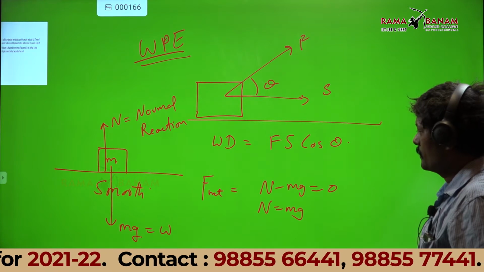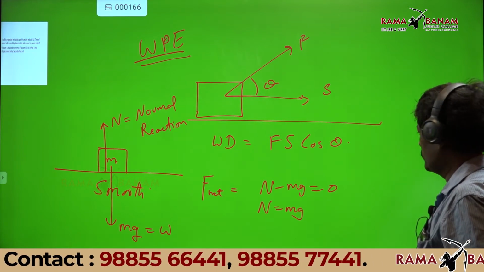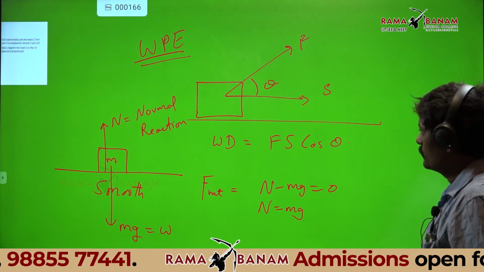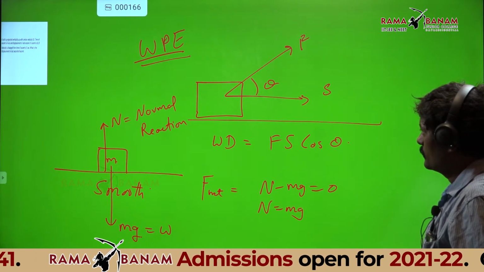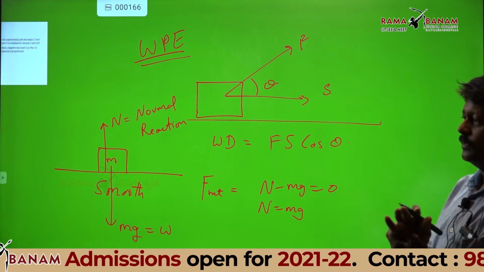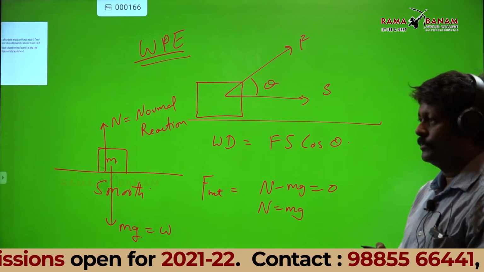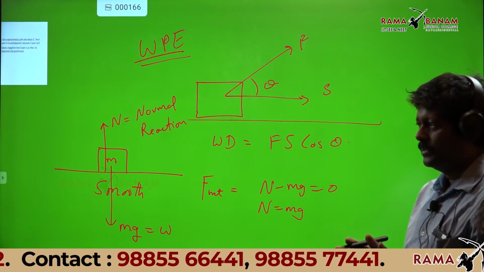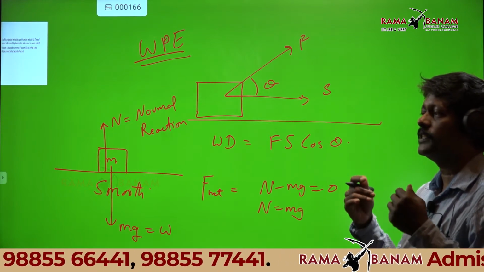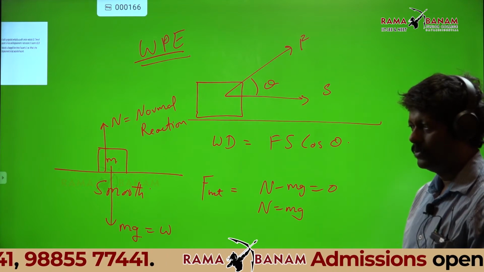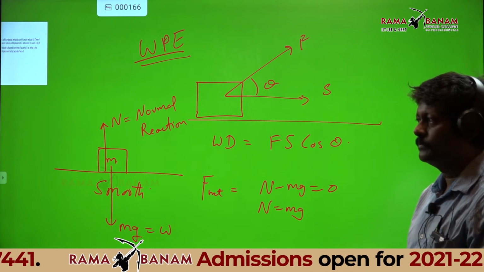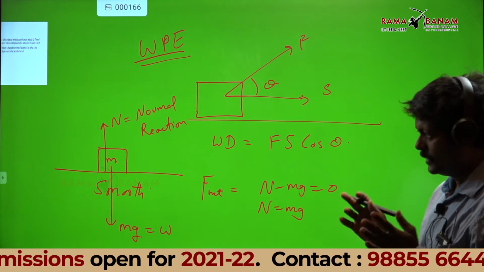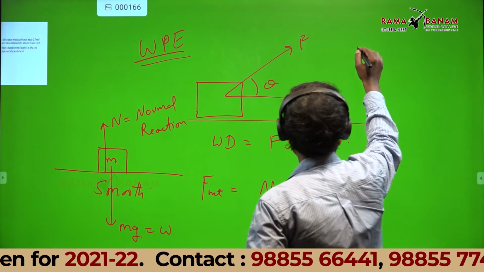Sir, can you say why Fs cos theta? In our previous case, we learned work done is equal to force into displacement. But now it is force into displacement cos theta. In your 9th standard or 8th standard, you have taken gravitational force, always theta to be 0. Cos 0 is how much? One.